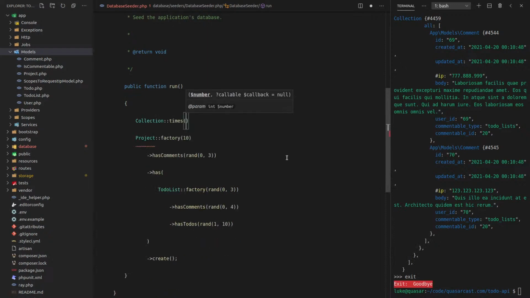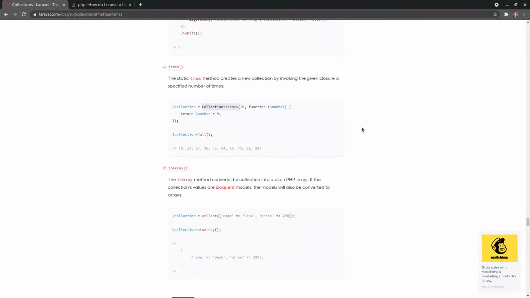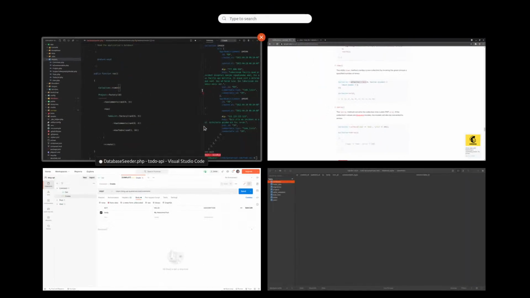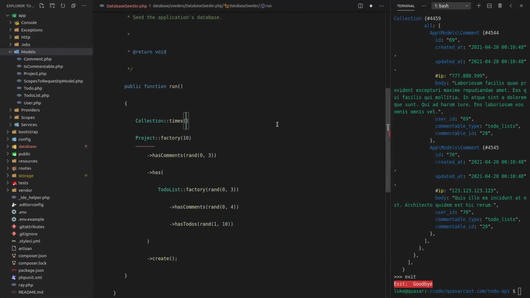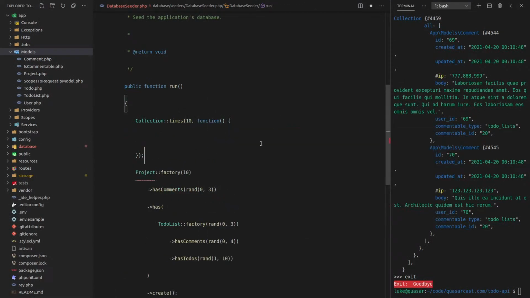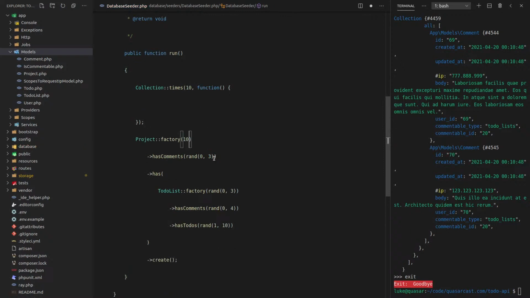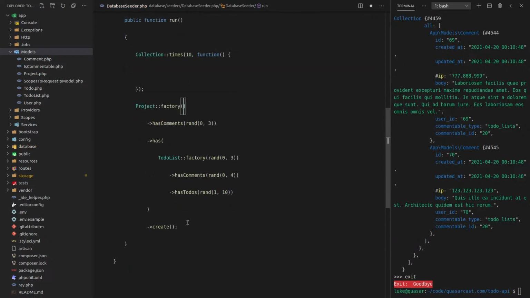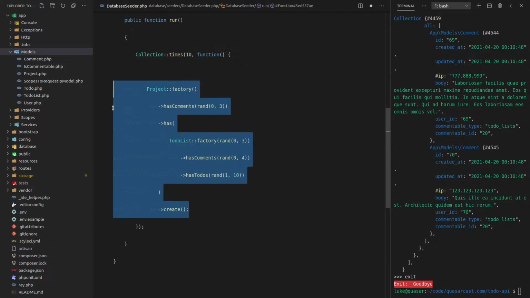And now we need to have a callback function. No, you do the number of times and then the callback function. So how about we just say, do this 10 times, function. And now instead of having 10 there, we make it only 1 by default.